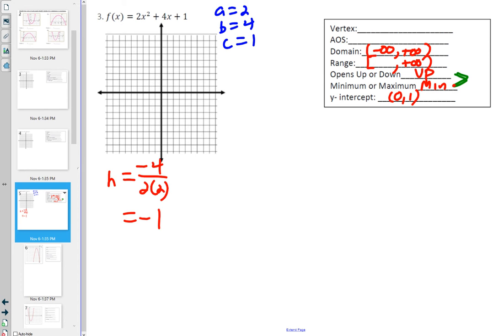Just by knowing the h, I now know the vertex is going to be at (negative 1, something), but I don't know the y yet. I don't know k. And I also know, as Elsie said, the AOS, which is, what does AOS stand for? It's going to be at x equals negative 1, because it's always at x equals h. But to do anything else, I need the k.